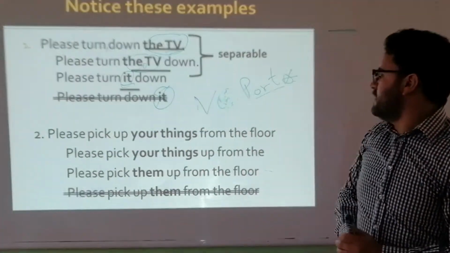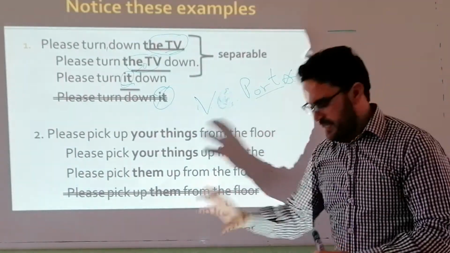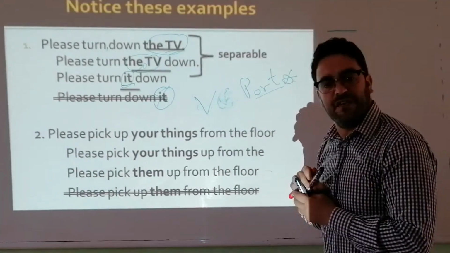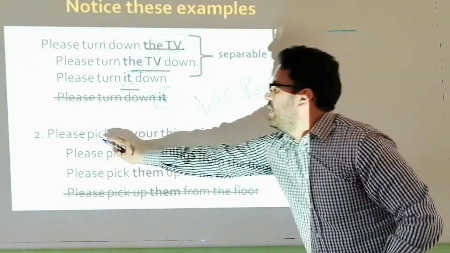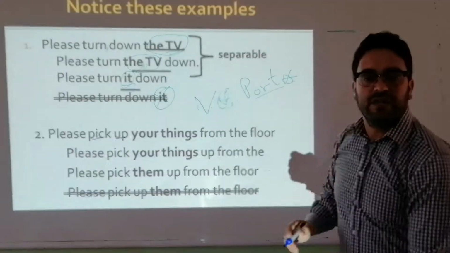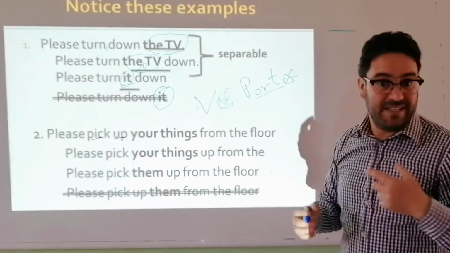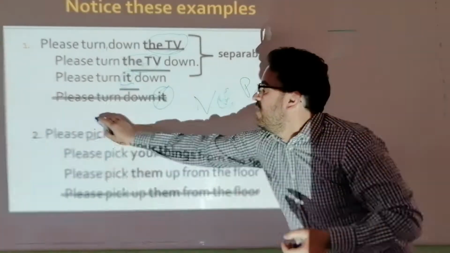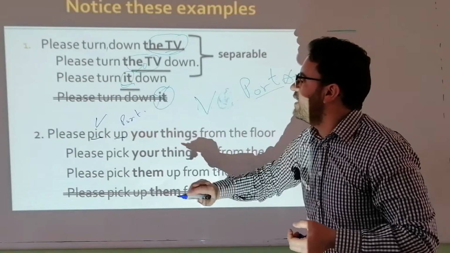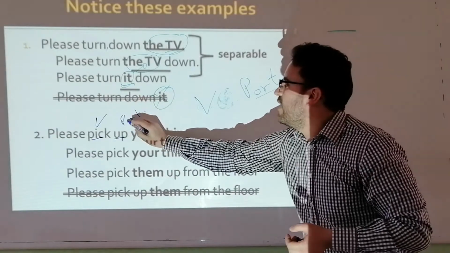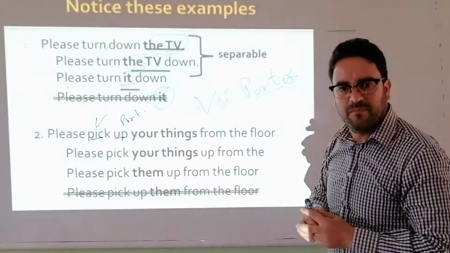Okay, another example. Pay attention to this one. Please pick up your things from the floor. We talked about here the verb pick up. It's called a two-part verb. So it's a phrasal verb because we have a verb and then we have a particle.